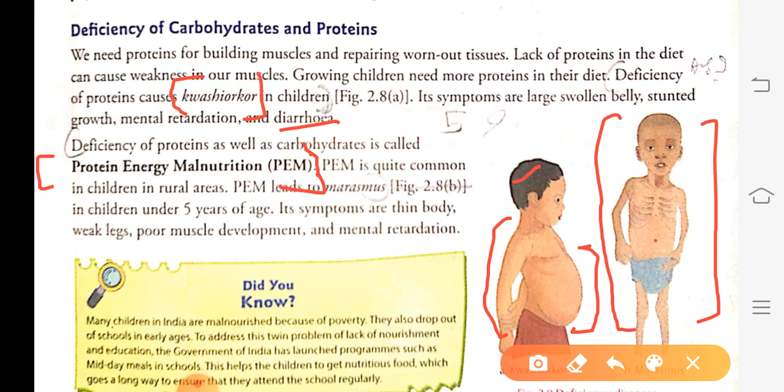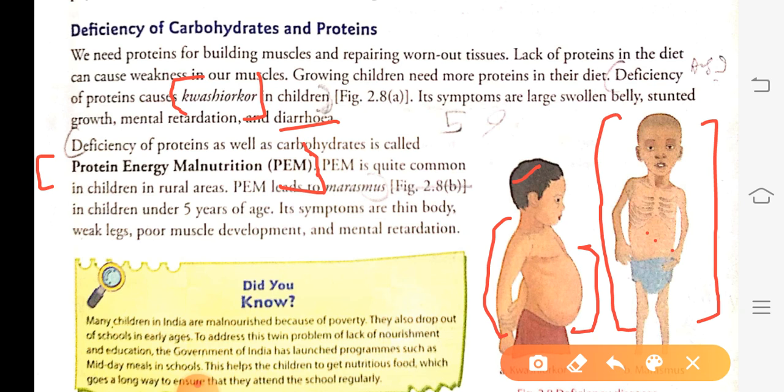It is quite common in rural areas, because a person with poverty doesn't have enough money to provide a healthy diet to their children. Thus this leads to a condition called protein energy malnutrition.